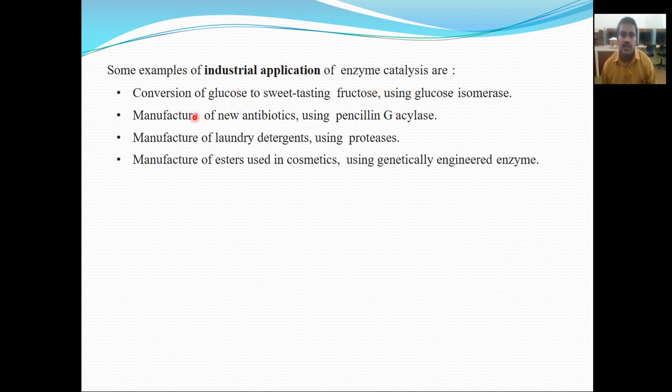These enzymes also play an important role in the manufacture of antibiotics. With the help of enzymes, we can manufacture antibiotics such as penicillin, using penicillin G acylase. Different antibiotics can be manufactured using different enzymes.